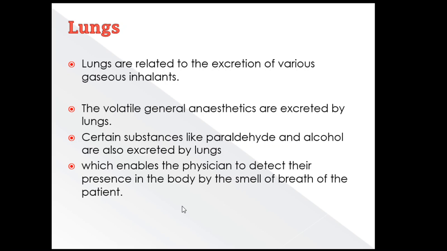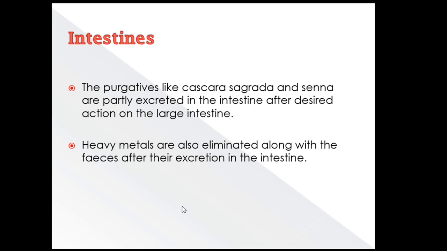Next channel is lungs. Lungs are related to excretion of various gaseous inhalants. Examples: volatile general anesthetics, paraldehyde, alcohol, etc. All these are eliminated by lungs during exhalation. Sometimes the physician may detect the presence of the drug in the body by the smell of the patient's breath. Next, intestines.